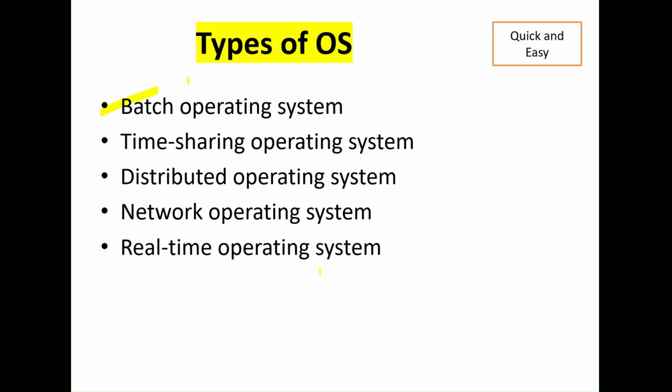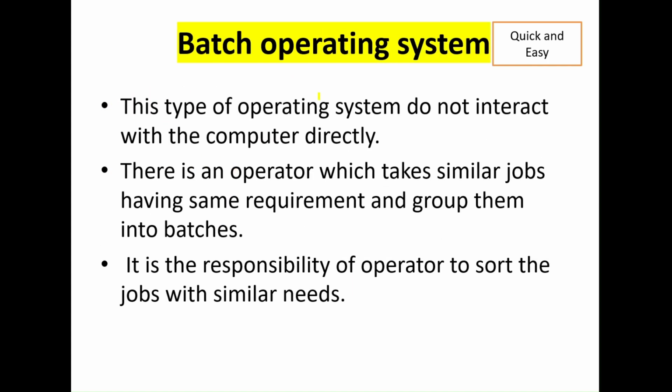Like their names, they are also similar in meaning. So this is the batch operating system. In a batch operating system, the operating system does not interact directly with the computer. There is an operator who takes similar processes, for example, this process wants addition and the second process will also want addition. So it will make batches.